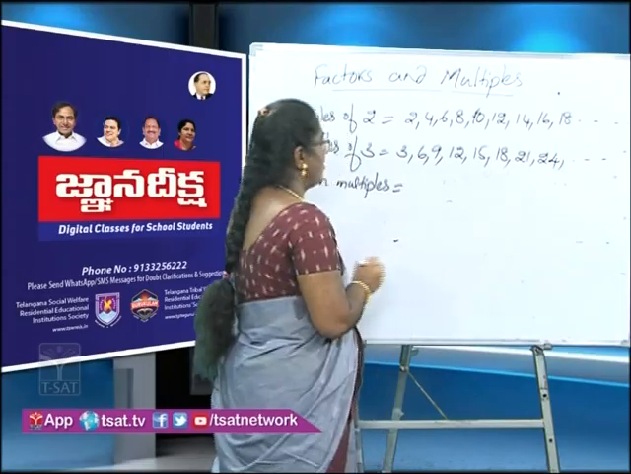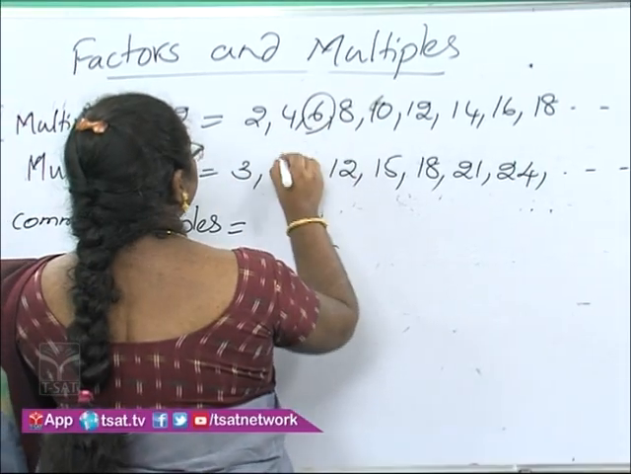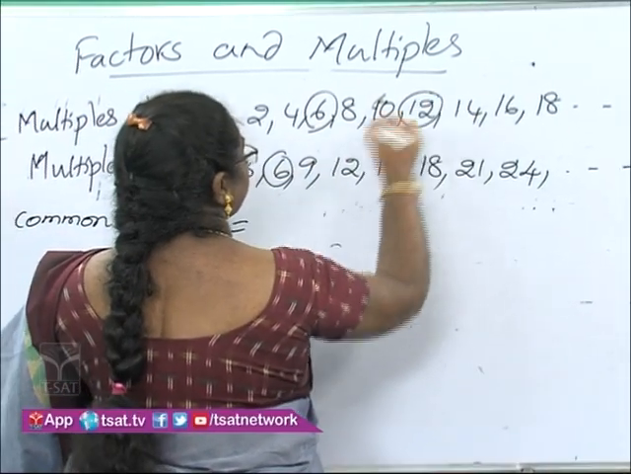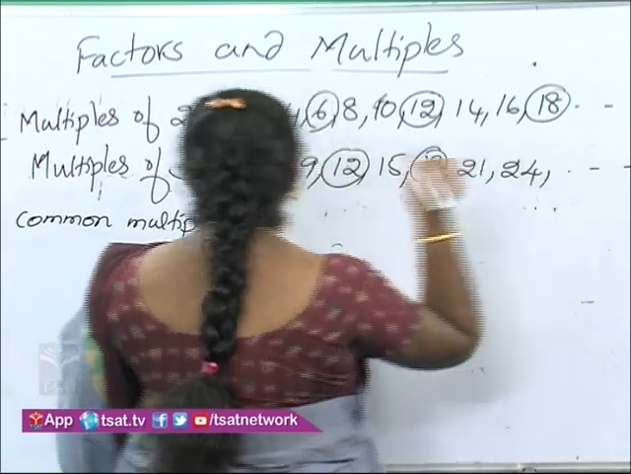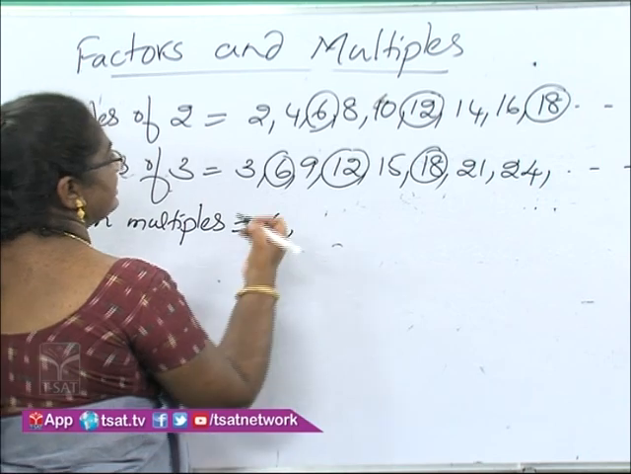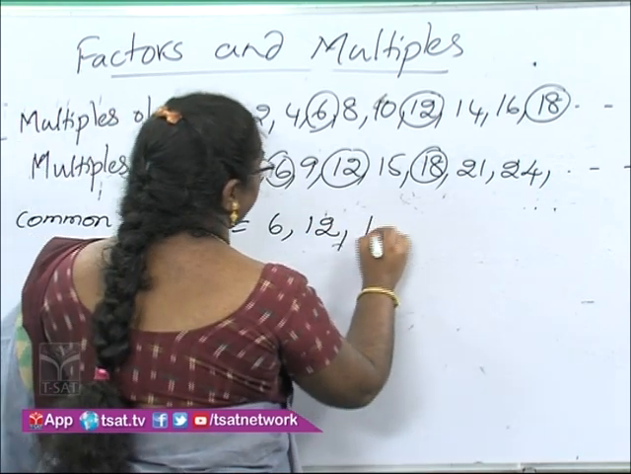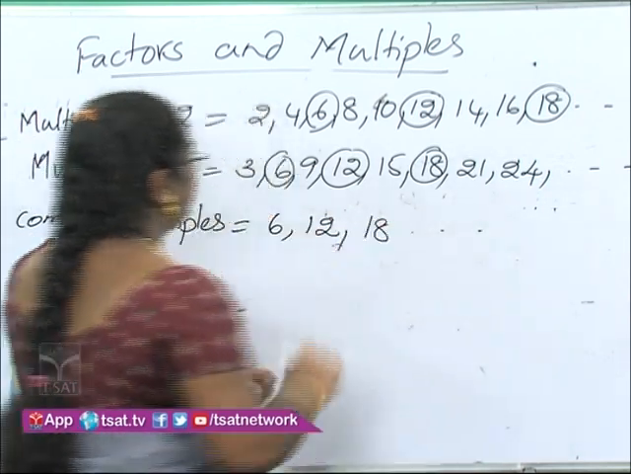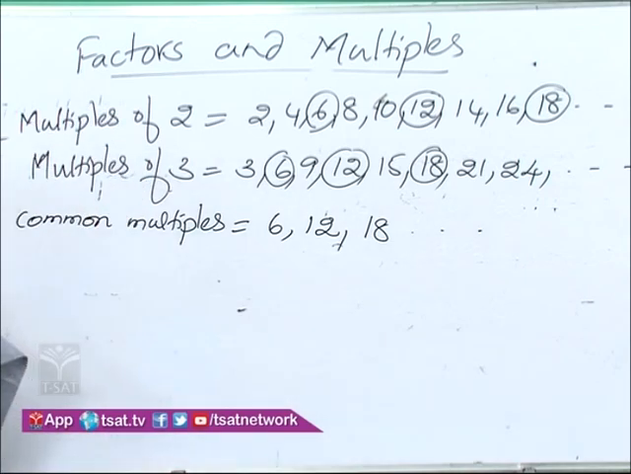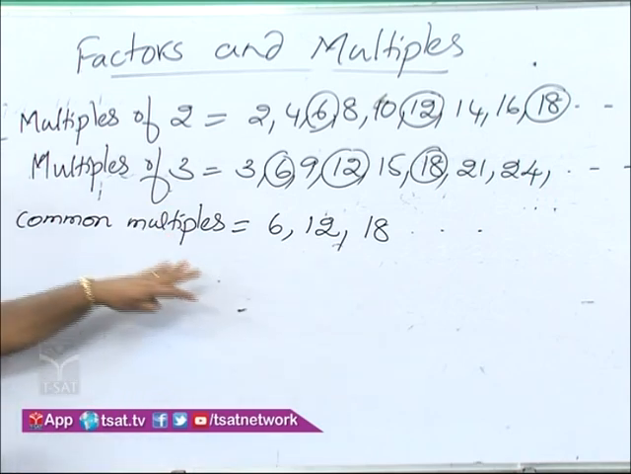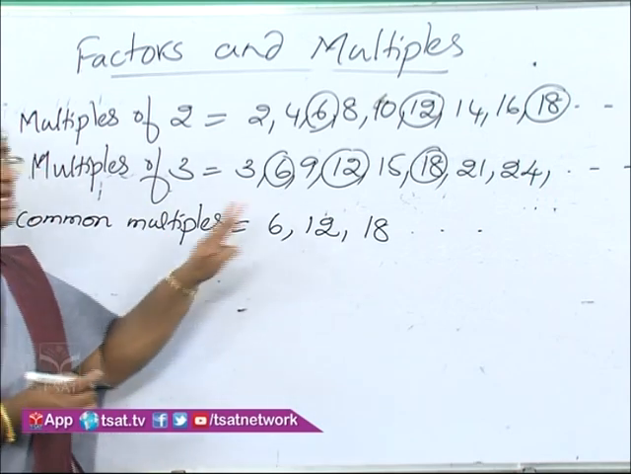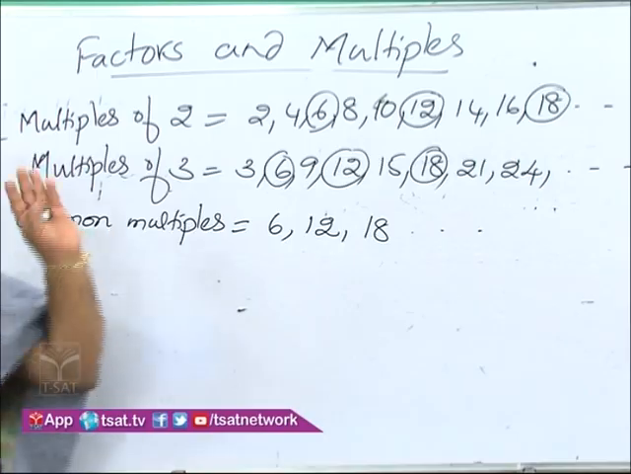So what are the common multiples here? 6, 12, 18 and so on. If you observe these common multiples, 6 is the smallest one here. So 6 is the least of all the common multiples of 2 and 3.